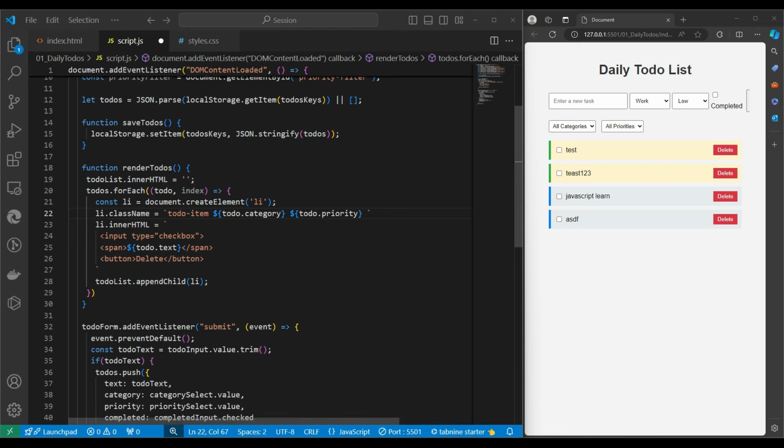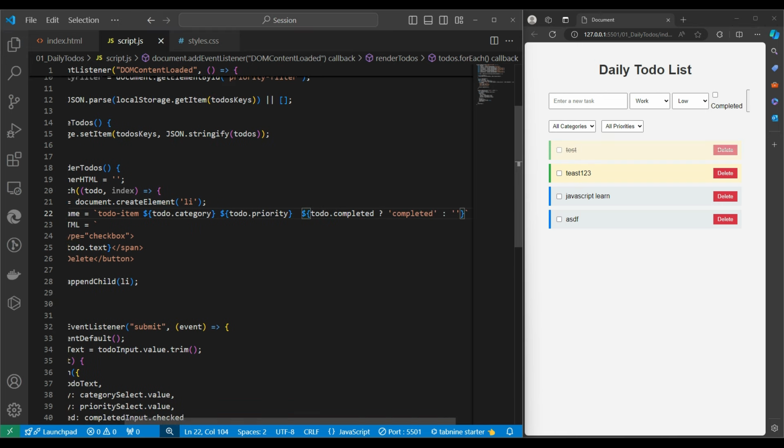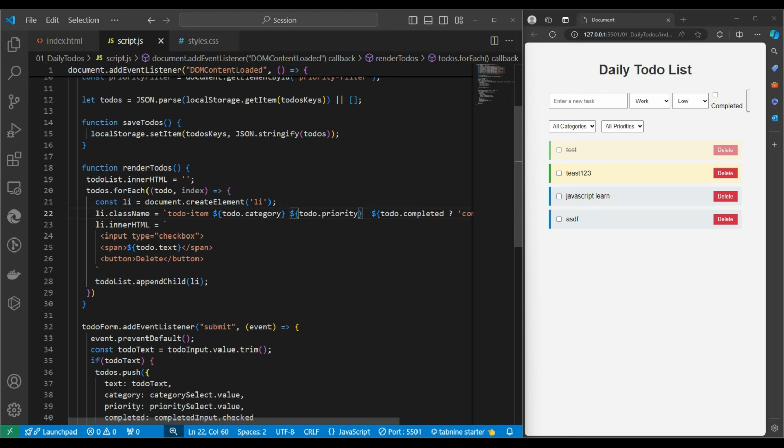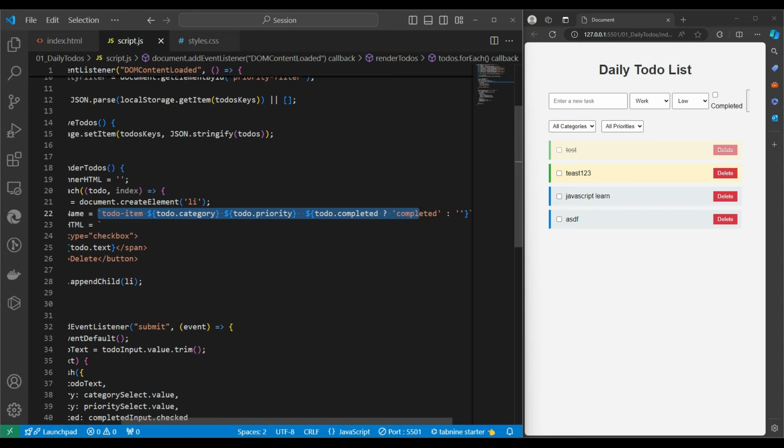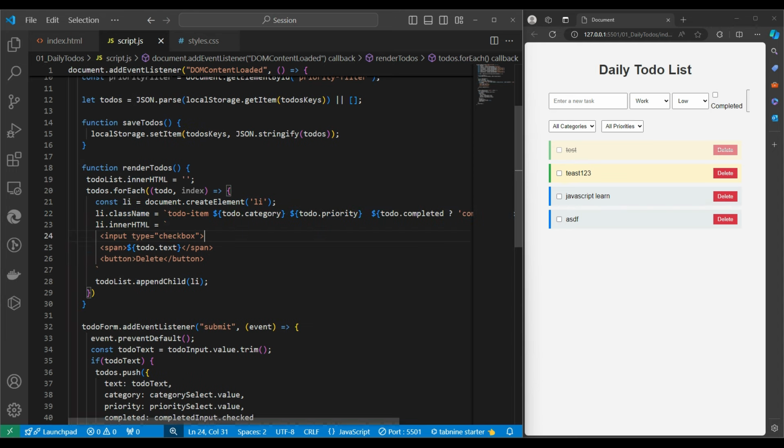So this is the CSS for completed, guys. If status is completed, then we mark it as completed, so we can write down the completed class. That will gray out the item, like this one, otherwise it will be blank. We can write it a little better way also, but this is also fine, we are just concatenating the string, adding the string over. So this much we are done.